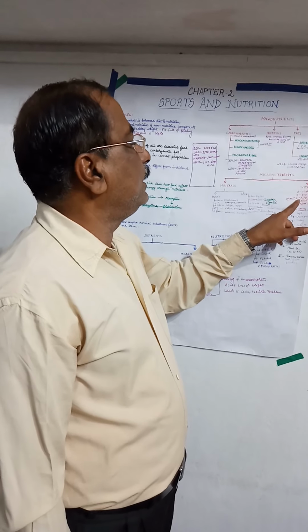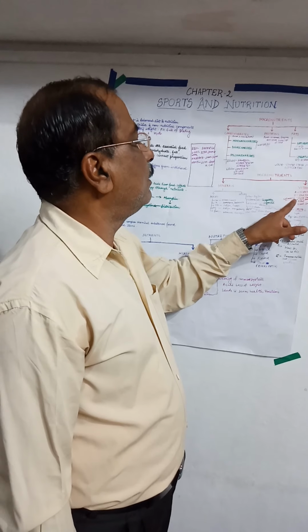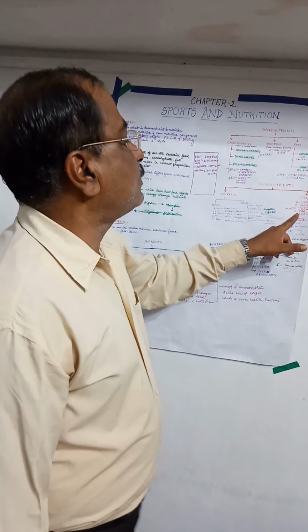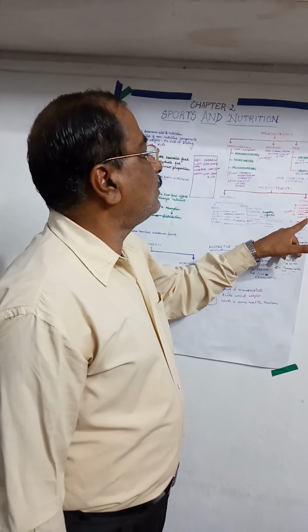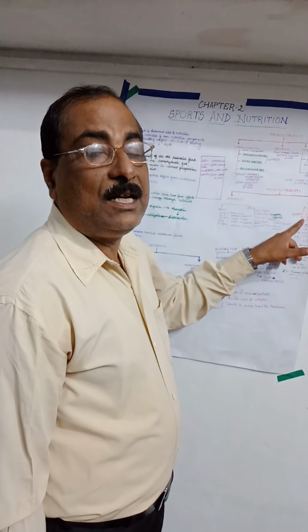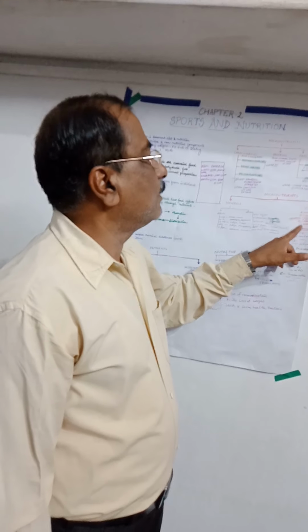Another is vitamin E, that is, cell metabolism is affected by this. And effects on blood clotting can be observed if we supply less vitamin K.